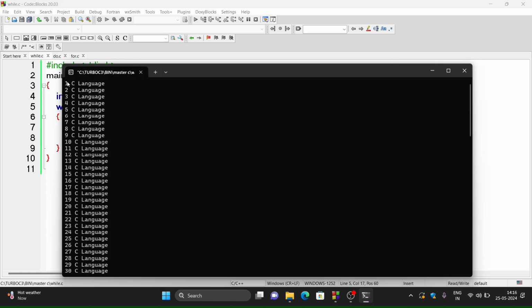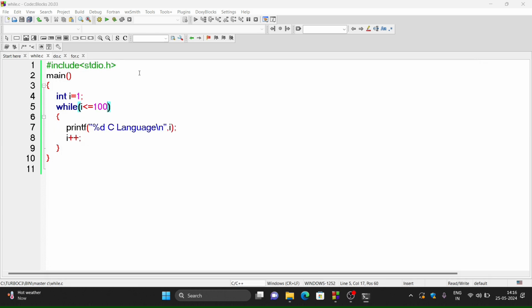So see, the value of I, that is 1, 2, 3, 4, 5, 7 up to 100 will be there. So with the use of I, with the use of this variable, I can repeat the number of statements a number of times.